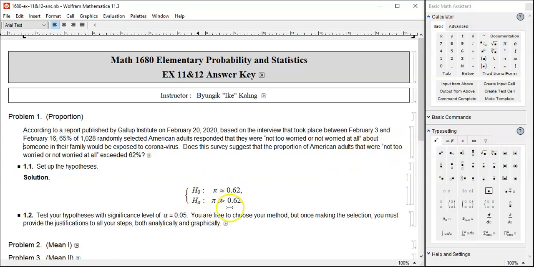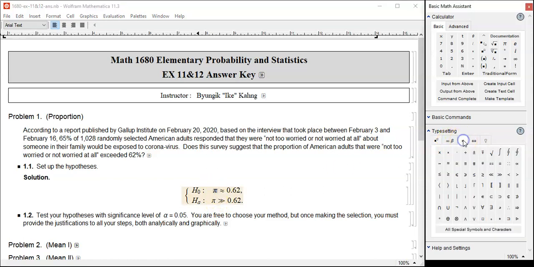By the way, here I kind of play the role of purist, using pi as the parameter for population proportion. Pi corresponds to P and is a Greek letter, but a lot of students will get a little bit confused here because pi in a math course usually means something else.